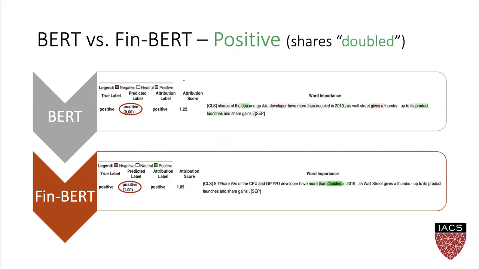Here we have another example of a news article summary, but it's positive because CPU and GPU shares went up. We can see that with BERT, although it's predicting the correct positive sentiment, it doesn't put attention to any of the relevant keywords. On the other hand, with FinBERT, it places a lot of attention to the keyword double and finally predicts the sentiment to be positive for this news.